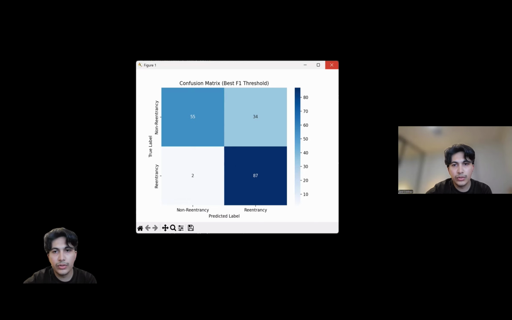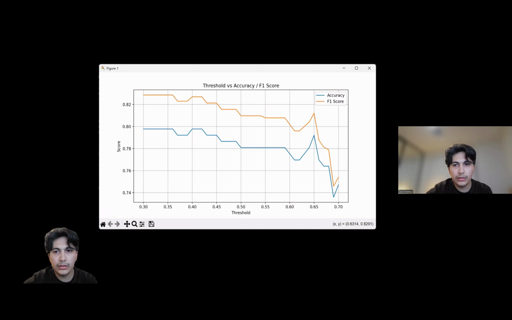Then the next would be the ROC curve for the threshold tuning, where we can see 0.3 being the best for both accuracy and F1 score, and they both decline over the different thresholds.